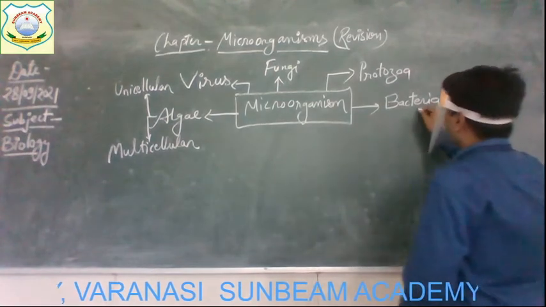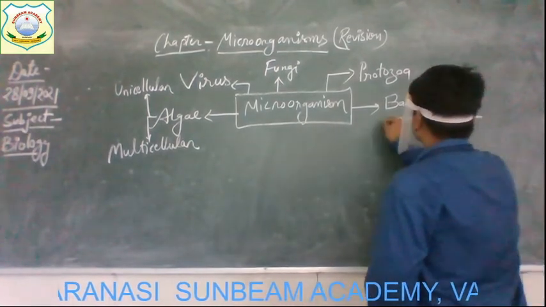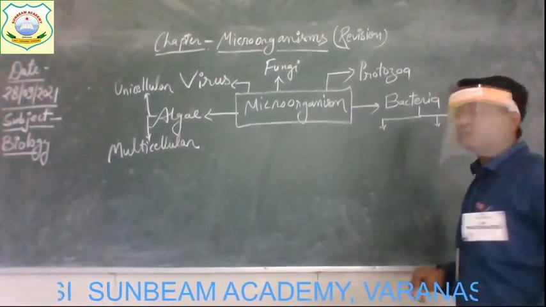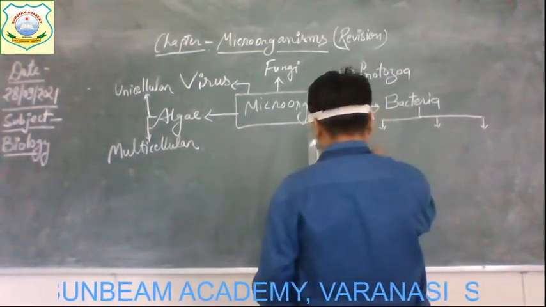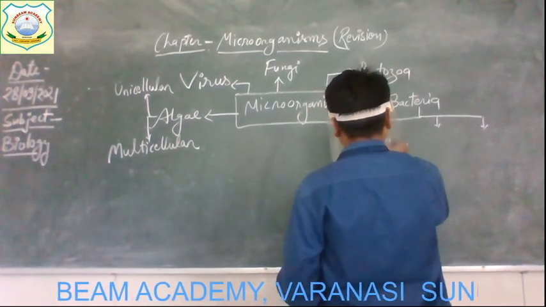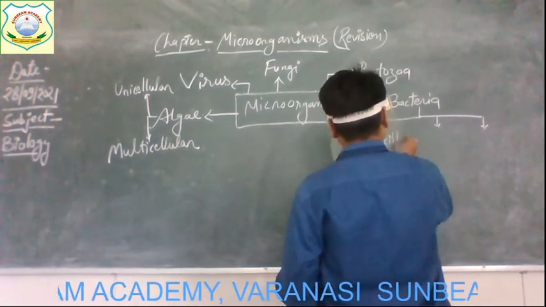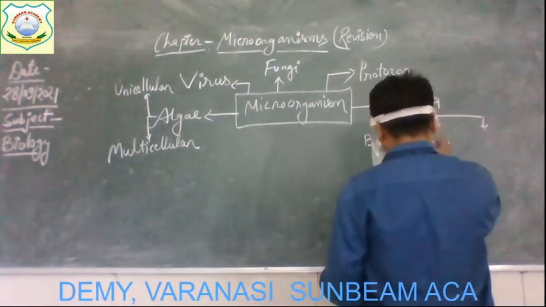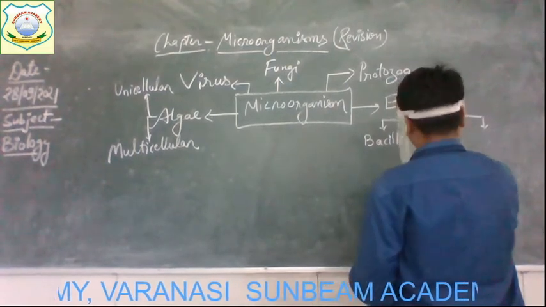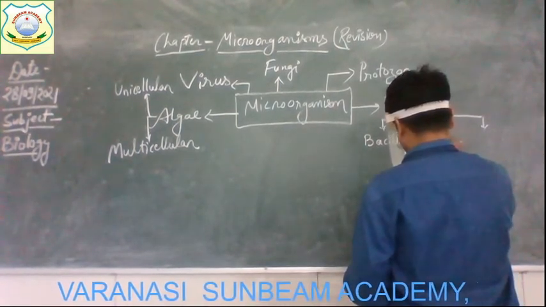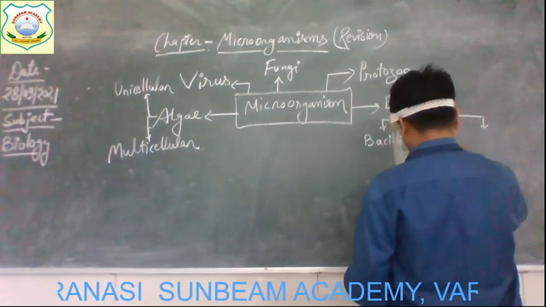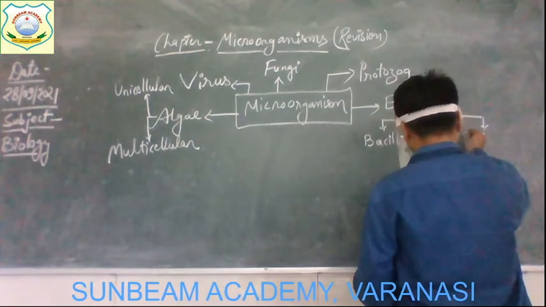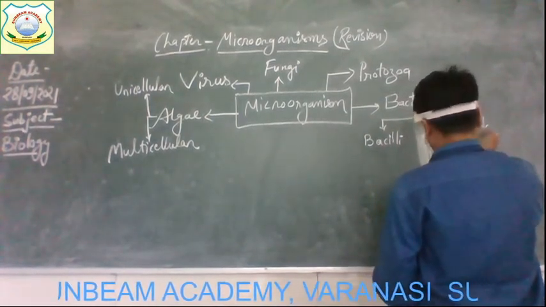They are again of three types, and these three types of bacteria are: the first one, bacilli; the second, cocci; and the third, spirilla.